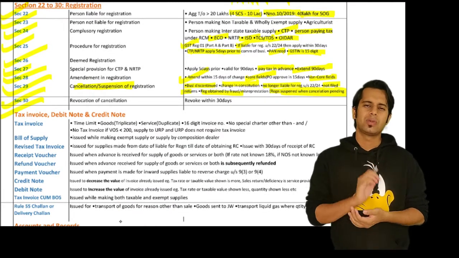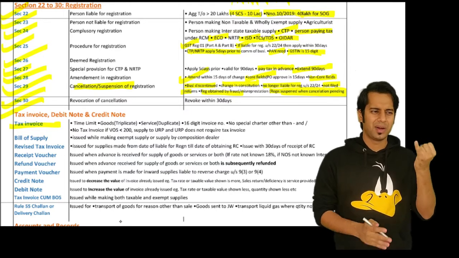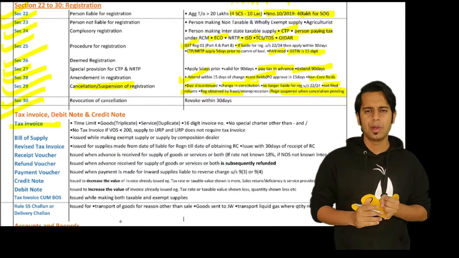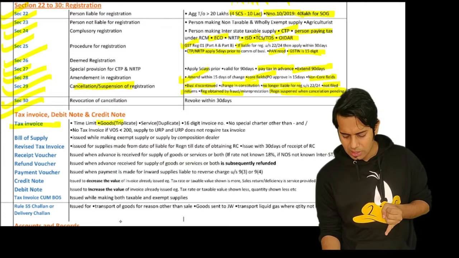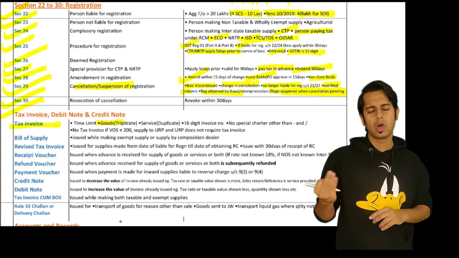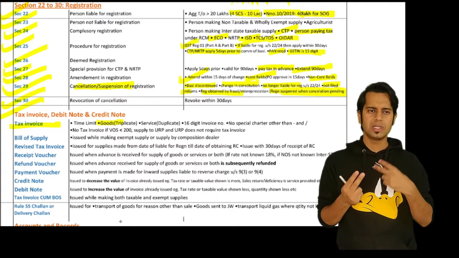Then tax invoice, debit note and credit note. Tax invoice time limit, you can refer to my discussion on time of supply. In that I have discussed the time limit for issuing tax invoice. Now tax invoice, in case of goods, is required to be issued in triplicate, and in case of services, it is required to be issued in duplicate. That is 3 copies and 2 copies.